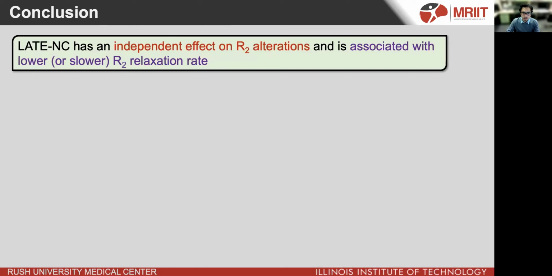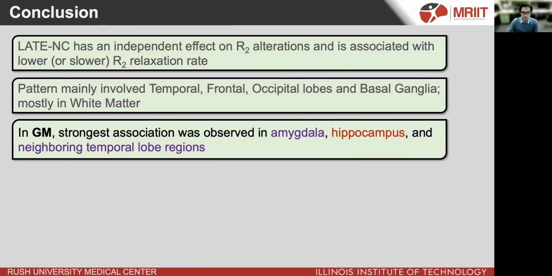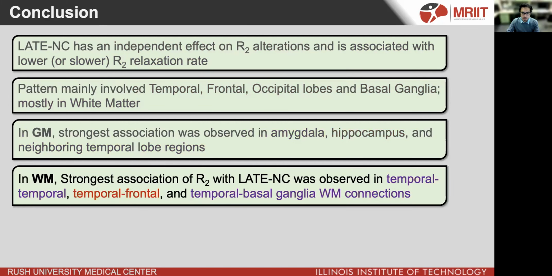To summarize, this study used high-quality data from a large cohort of older adults. Voxel-wise analysis revealed that latency has an independent contribution on R2 changes and has an overall negative association with R2. This pattern mainly involved regions in temporal, frontal, occipital lobes, and basal ganglia, particularly in the white matter areas. In gray matter, the strongest effects were observed in amygdala, hippocampus, and neighboring temporal lobe regions. In white matter, the strongest association was observed in temporal frontal, and temporal basal ganglia connections.